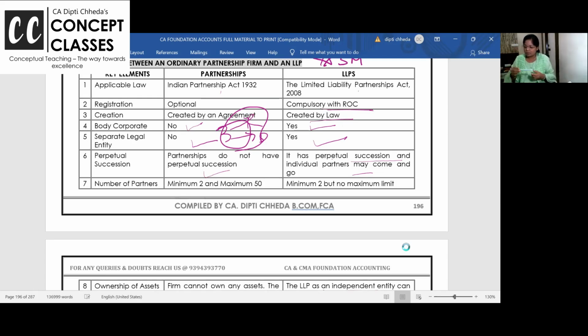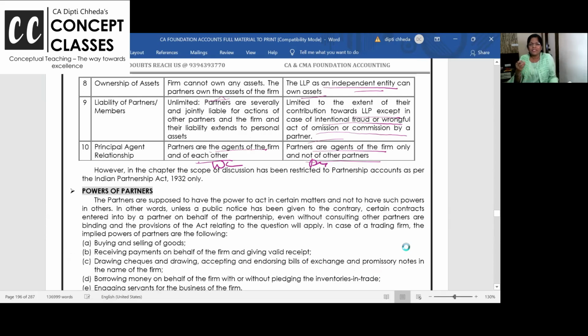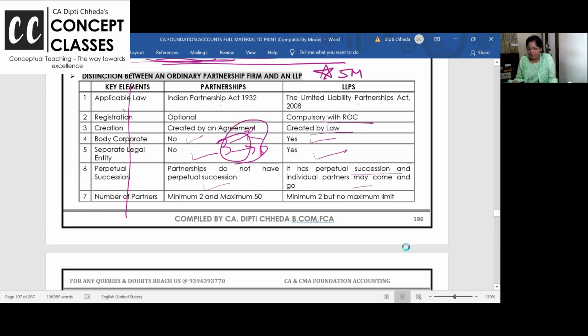Yes. Is it clear to all of you? Will you be able to write? There are 10 points. If you write 6 to 7 points also, fine. But then write clear, good points. And this is for you to remember. Applicable law, registration. In exam, if you don't have time, write left and right points, that is more than enough. Okay? Right.